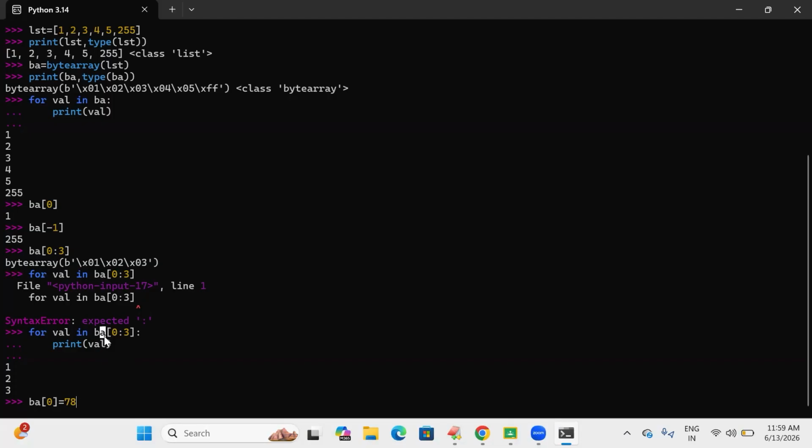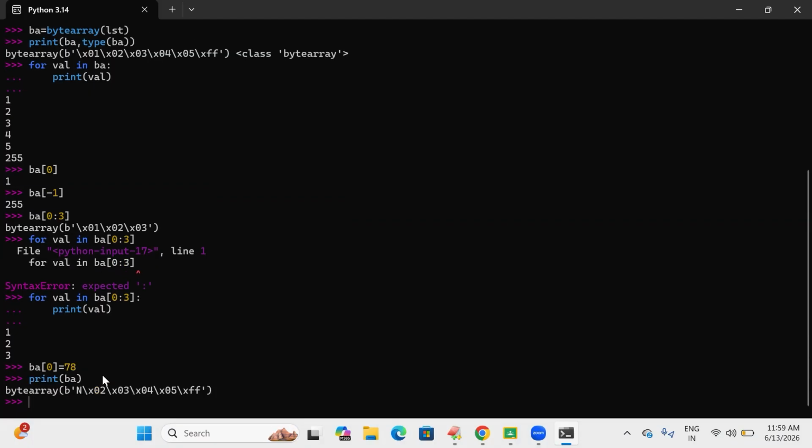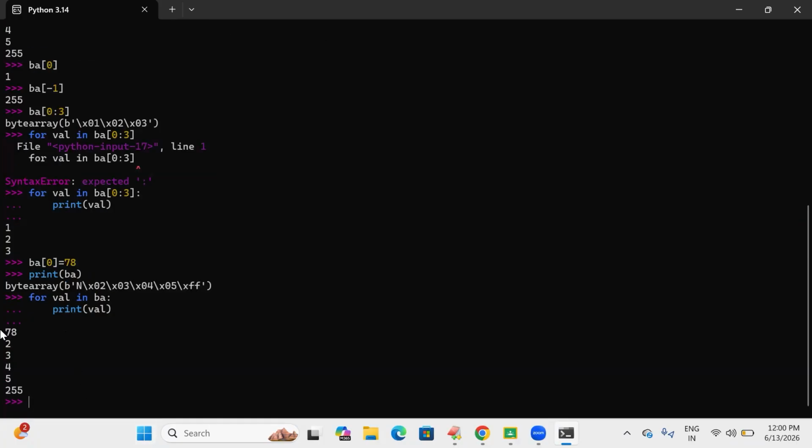In the BA, at position 0, we have 1, right? So I'm trying to change this 1 to 78. Let's see if it happens or not. It does not throw any error. Let's see, I'm trying to print BA. If you try to print BA, it shows a ciphertext, right? In order to retrieve the data, I have to use the for loop. If I execute this for loop, see here, in the place of 1, it updated as 78. That means this byte array data type allows item assignments, and that is known as mutable, right? So this modification happens at the same memory address only.